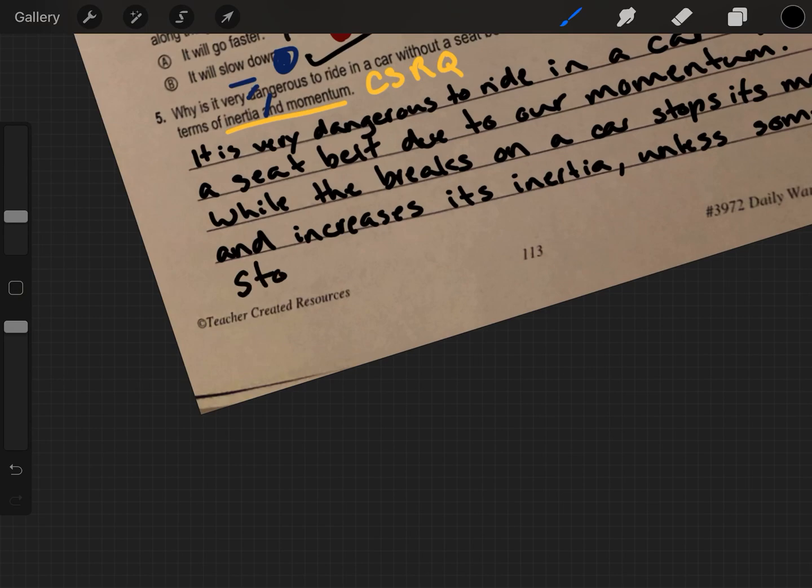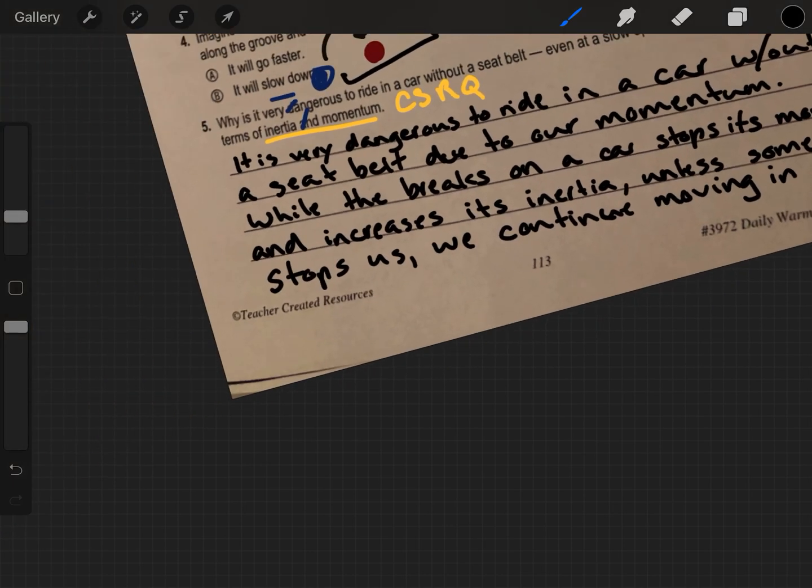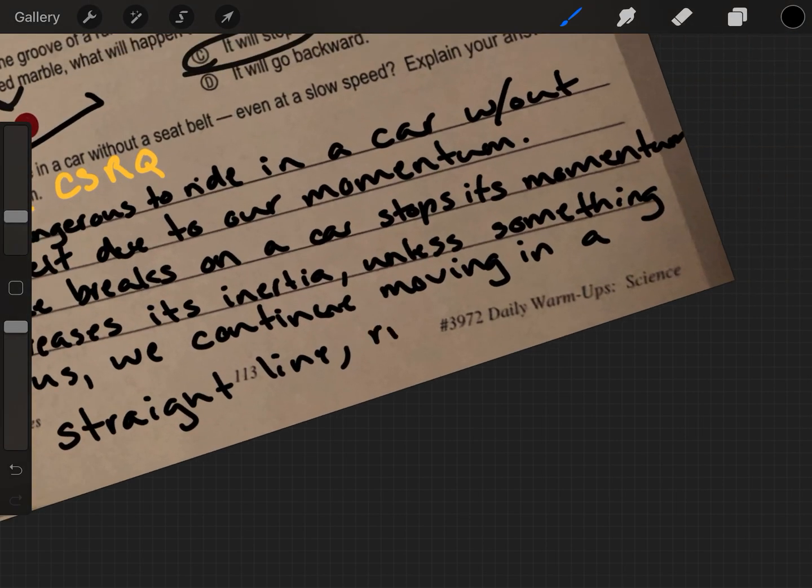Unless something stops us, we continue moving in a straight line. Right out the windshield.